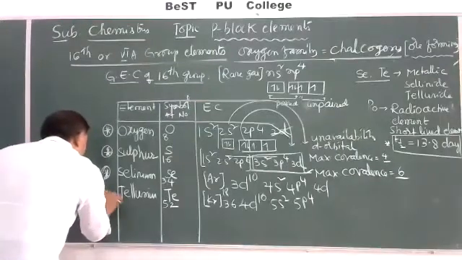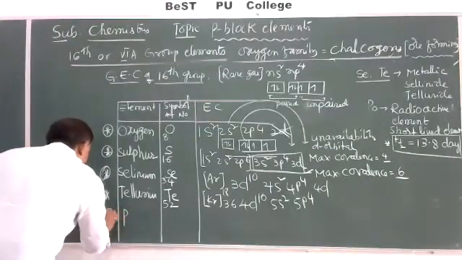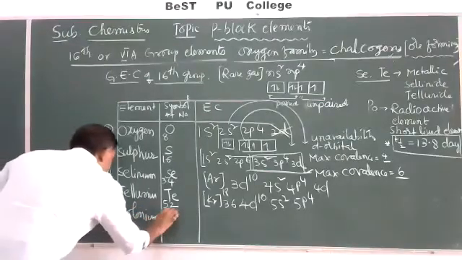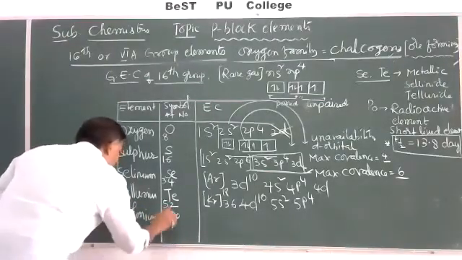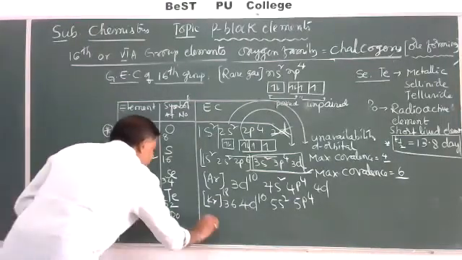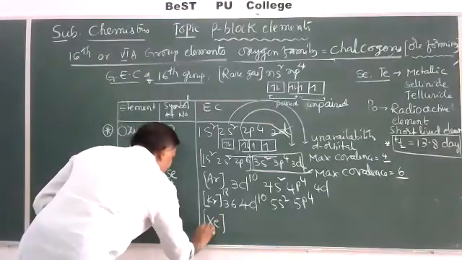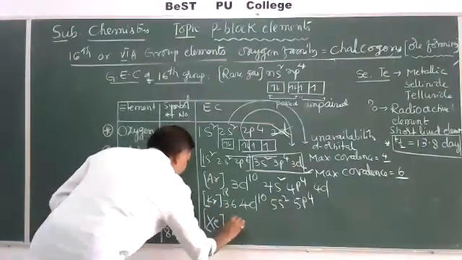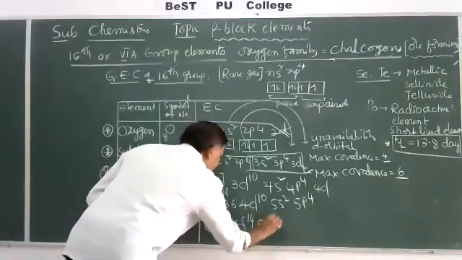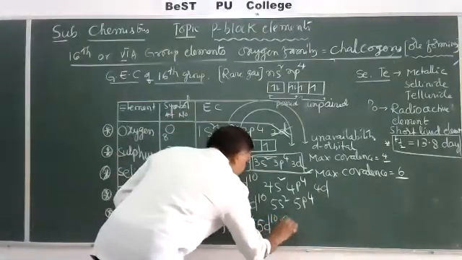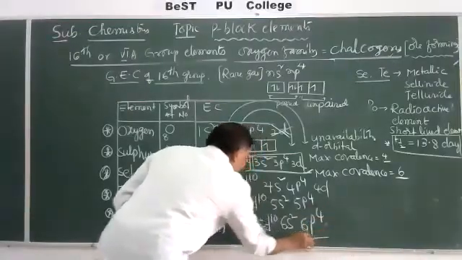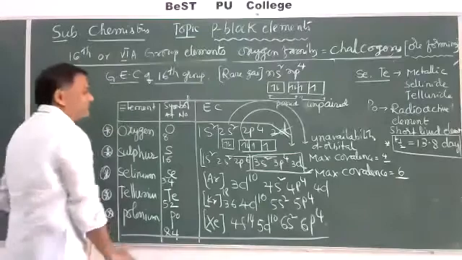Similarly, polonium, Po: adding 32 gives atomic number 84. This is xenon, then 4f14, 5d10, 6s2 and 6p4 is the electronic configuration of polonium.